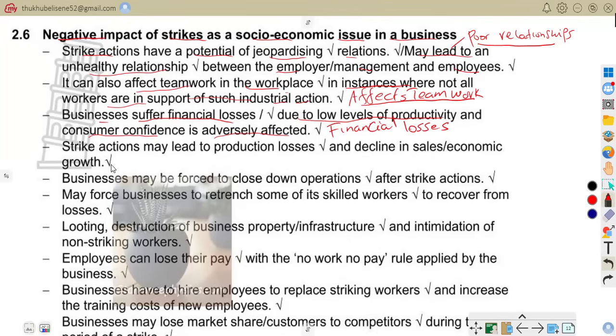Strike actions may lead to production losses and decline in sales or economic growth. Production and sales decline. You need to say goods and services are not produced normally. So that is that with people.